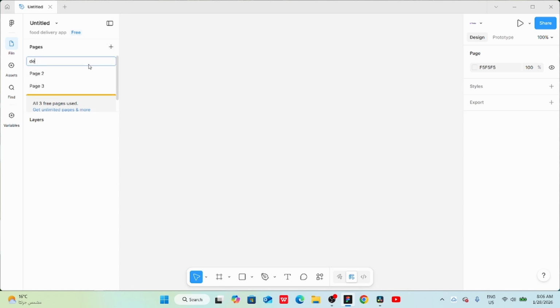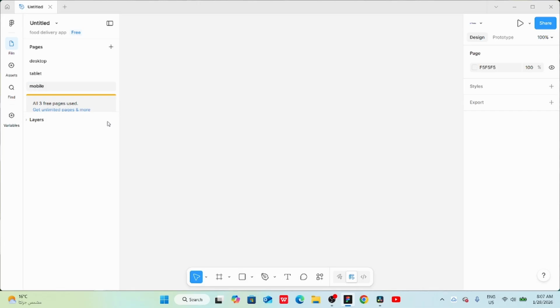Name the first page Desktop, the second page Tablet, and the third page Mobile. This way, our design file stays clear, organized, and easy to understand.